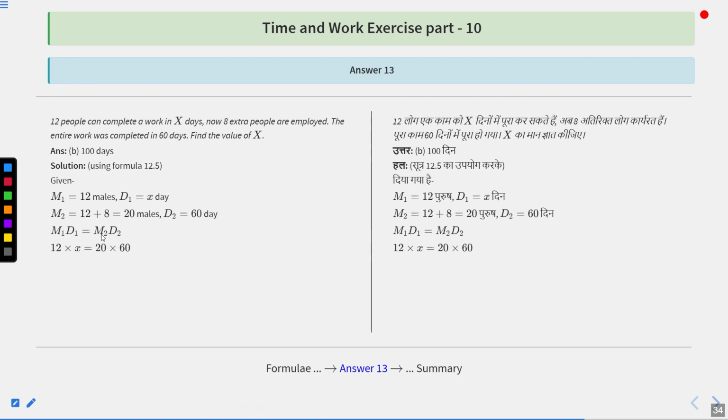So M1 D1 equal to M2 D2. M1 is 12, D1 is X, M2 is 20, D2 is 60. So value of X is how much? 20 into 60 upon 12, that is 100 days. That means option number B, 100 days, is the correct answer.